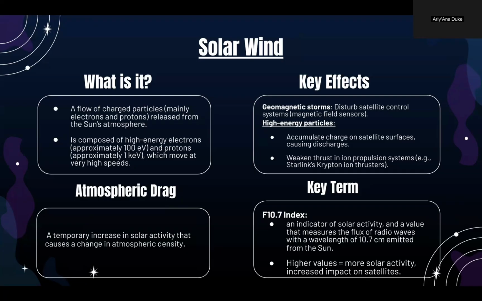Also, atmospheric drag: a temporary increase in solar activity can cause a change in atmospheric density. Another key concept here is the F10.7 index, a measure of solar activity. Higher F10.7 values indicate stronger solar activity, which has a greater impact on satellites.